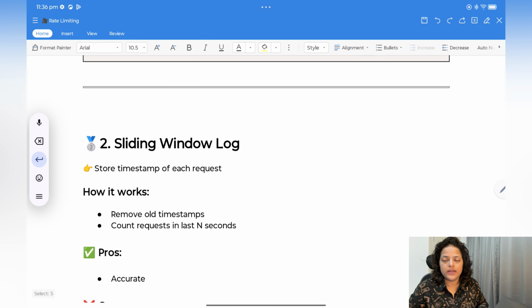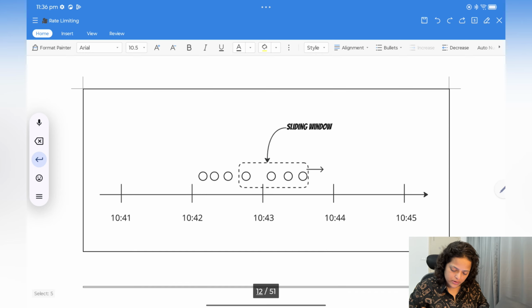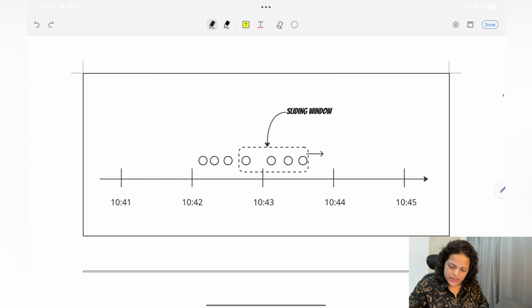So to solve this problem, we have another algorithm which is called sliding window log. Here he just maintains a log, meaning the request with its timestamp. For example, at 10:42, 3 requests came and the capacity is 3 only, so he can process these 3 requests. Now at, let's say, 10:42.5, one more request came, so he cannot process this request. He will check the last window as well.